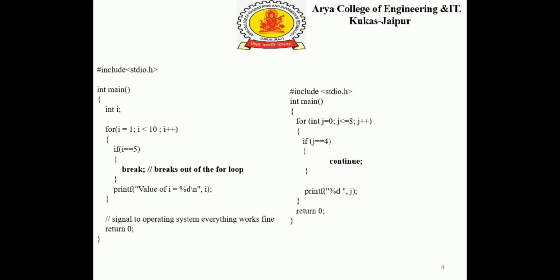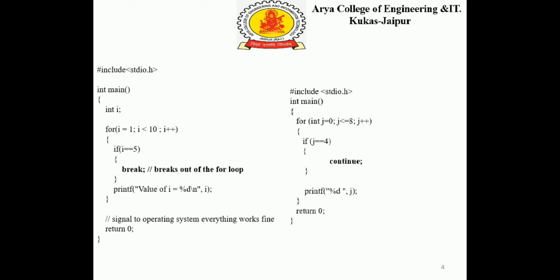Next, we can see how we can use the jumping statements, the break statement and the continue statement, with the help of a for loop. In the first example, on the left hand side, we have included the header file.